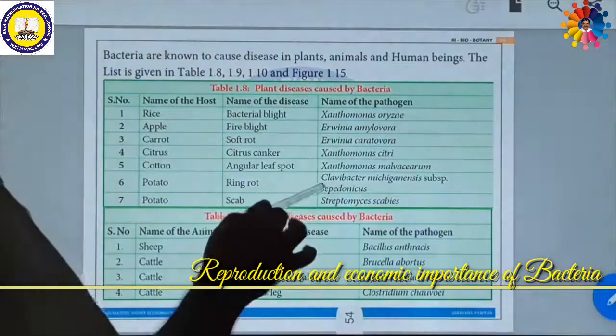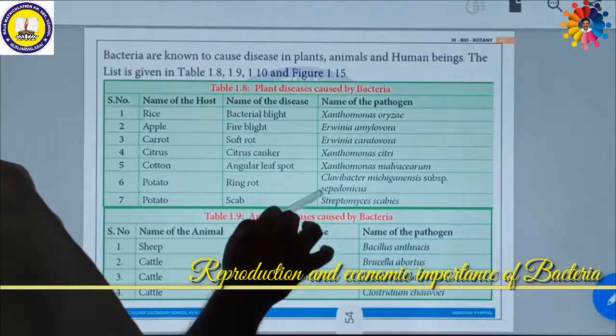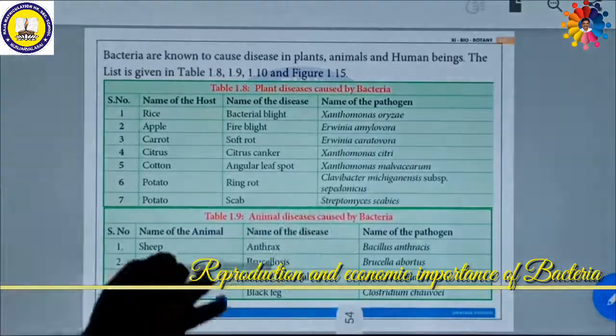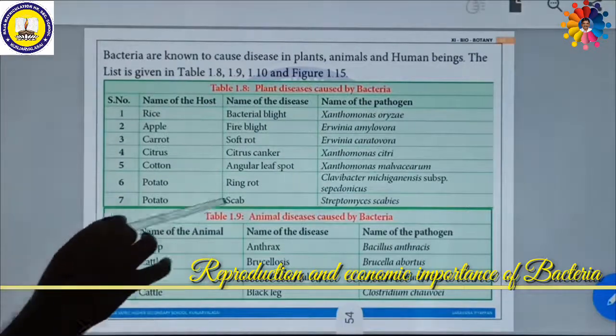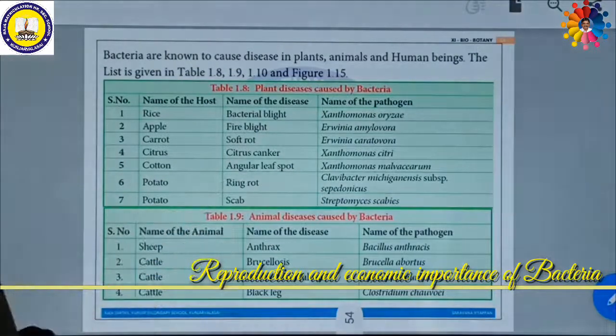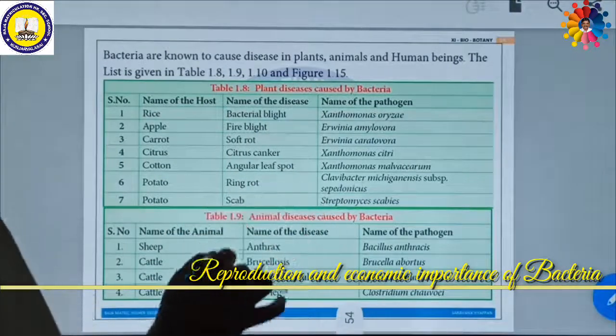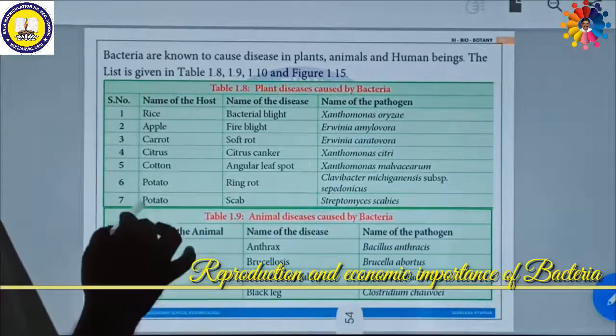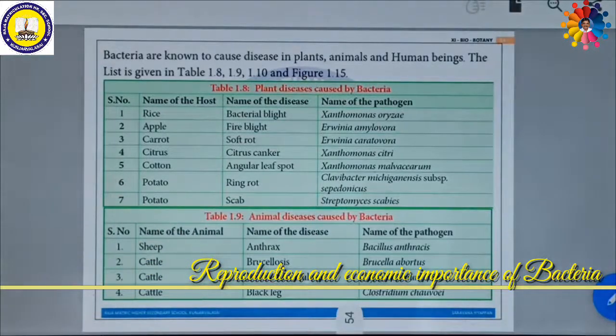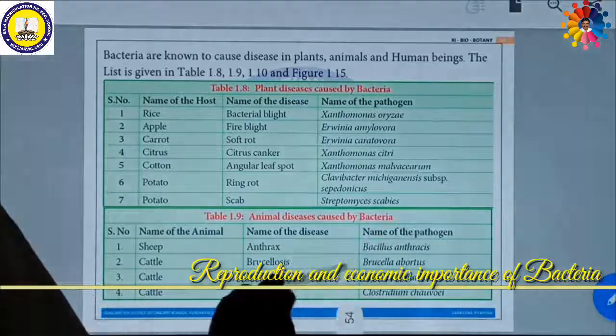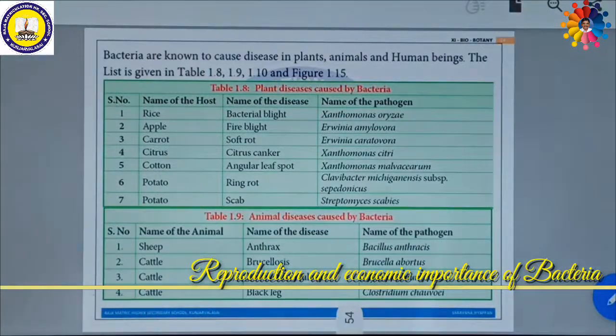Similarly, Clavibacter as well as Corynebacterium sepedonicum cause ring rot disease in potato. Similarly, Streptomyces scabies forms scab disease in potato. So these are all bacterial diseases in plants. Some bacterial diseases can also be seen in animals. Bacillus anthracis causes a disease called anthrax in sheep.